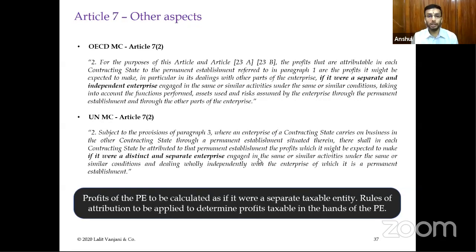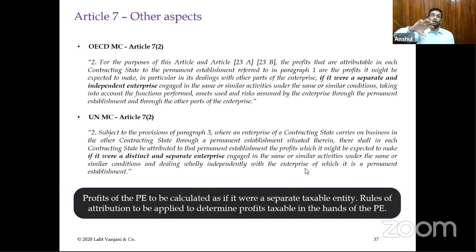Whereas in the UN Model Convention, it is not so clearly mentioned, but it is proximate to that only: engaged in similar or same activities under the same or similar conditions and dealing wholly independently with the enterprise of which it is a permanent establishment. It means that to calculate the profits attributable to P, you consider that the P is a distinct and separate enterprise engaged in the same or similar activities under the same or similar conditions and dealing wholly independently with the enterprise.